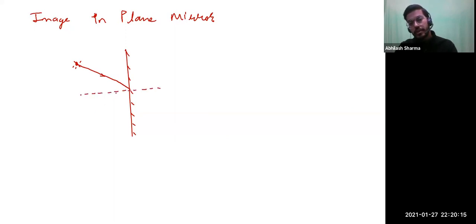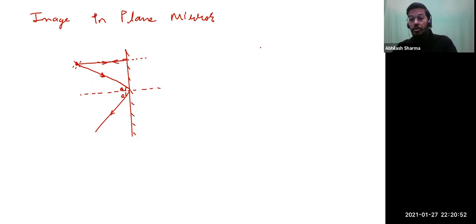This is the normal, isn't it? So at whatever angle theta it has fallen, at the same angle theta, it'll bounce off. Incident and the reflected ray. And one more ray, which I can take, is directly falling at 90 degrees on the mirror. If it's falling at 90 degrees on the mirror, then what angle is it making from the normal? Well, the normal is going to coincide with the ray. 0 degree angle it will be making, right? So what must the reflected ray make? It must also make 0. It bounces exactly along the same path.